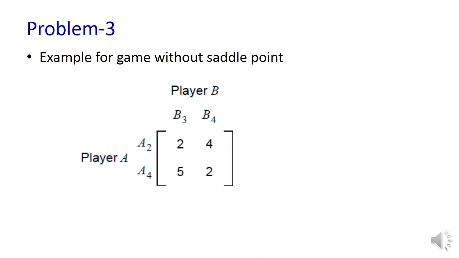Sometimes we can also see that a game does not have a saddle point. For example, in this problem 3, what we can observe is it is a 2 cross 2 payoff matrix. If you find out the minimax as well as the maximin, they are not equal. So there is no saddle point here. That means this cannot be solved using the saddle point method. Then we have to go for some other methods which we will discuss in the future.